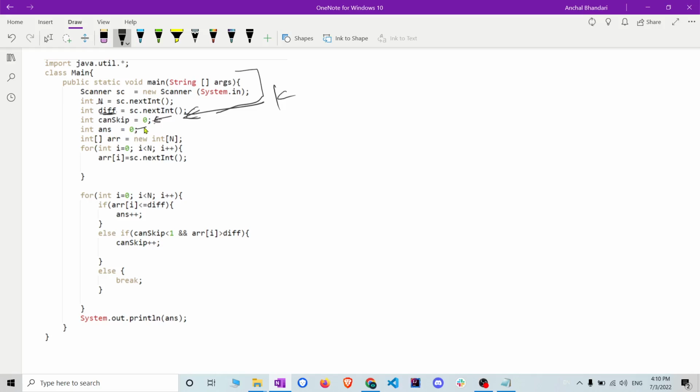So an answer will return through this variable. What I've done is simply take the array input and traverse the array, checking if array of i is less than or equal to difficulty, which is k in the question.